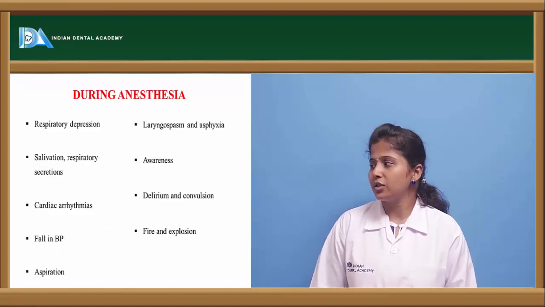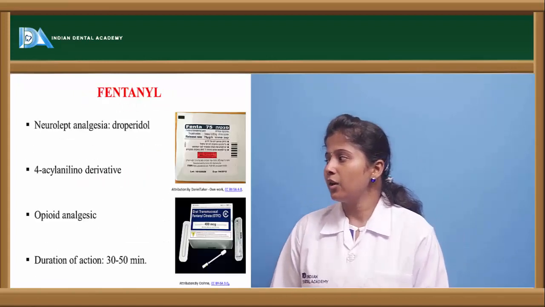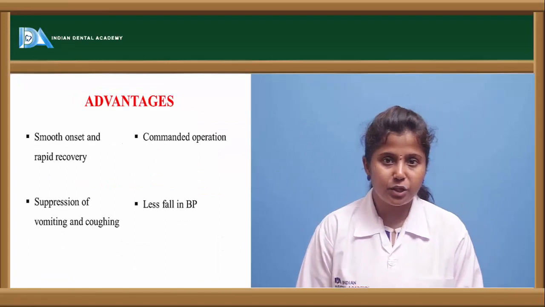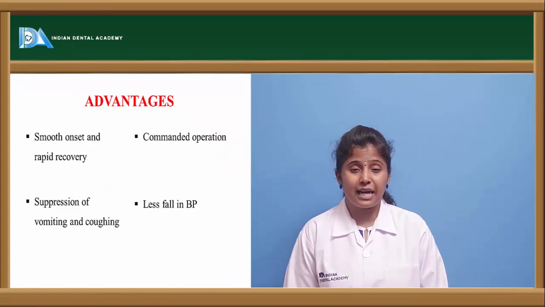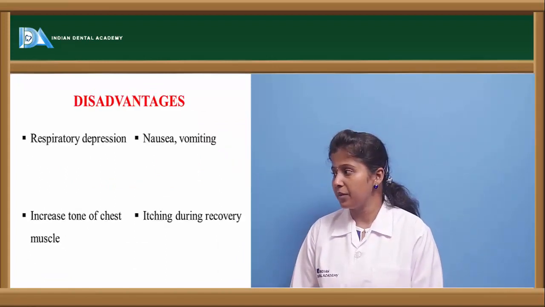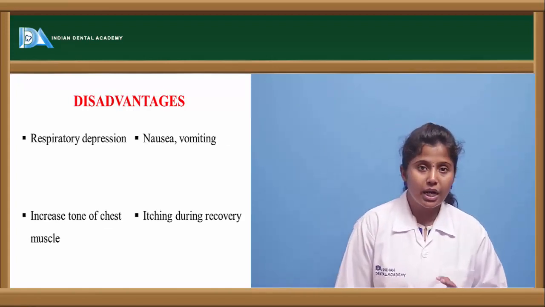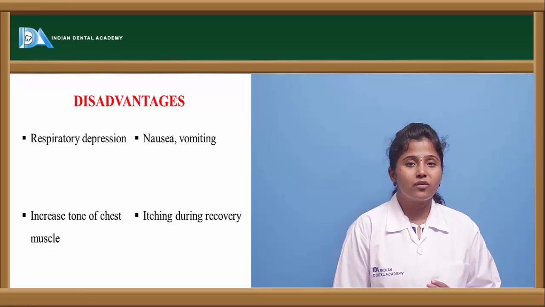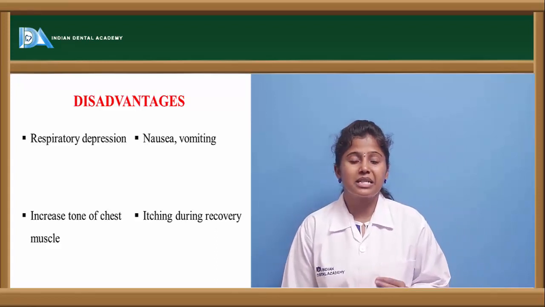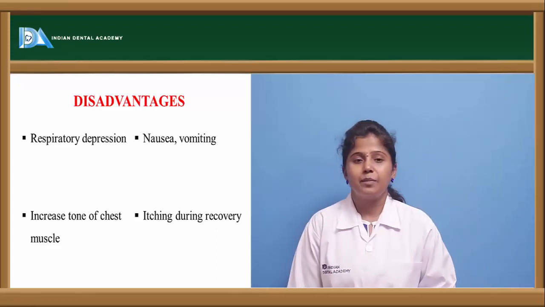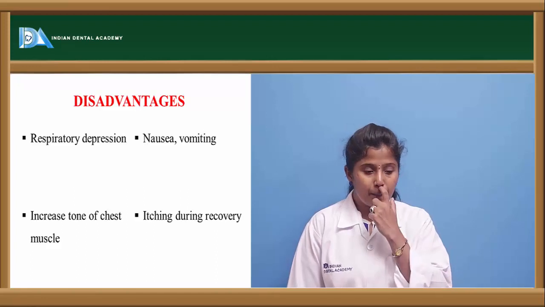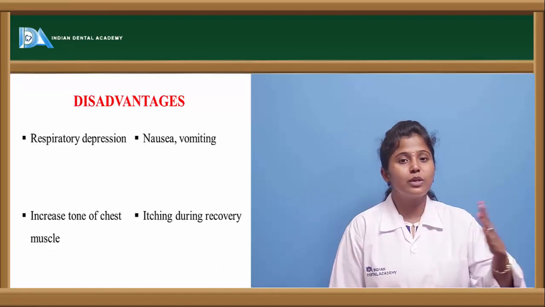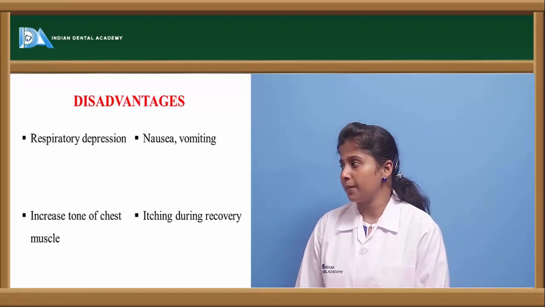The disadvantages of this drug is that it will cause respiratory depression. So this fentanyl is having the disadvantage of respiratory depression, and it will cause nausea and vomiting on overdoses, and it will increase the tone of the chest muscle. So in the chest region, the muscle tone will be increased, and it may cause itching also. While the person is recovering from the anesthetic state, it may cause itching.